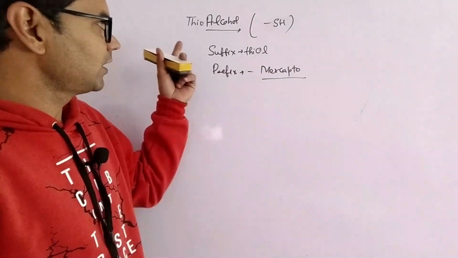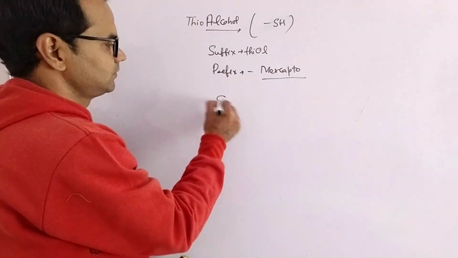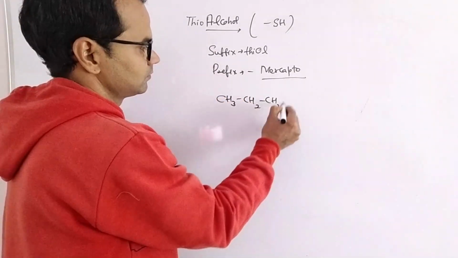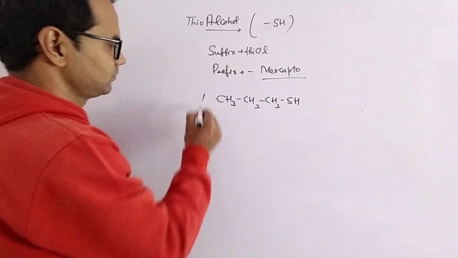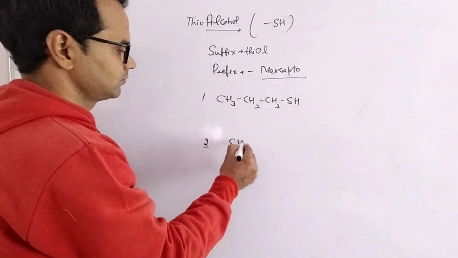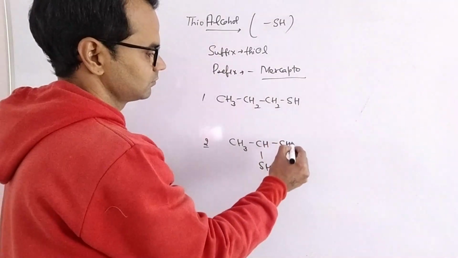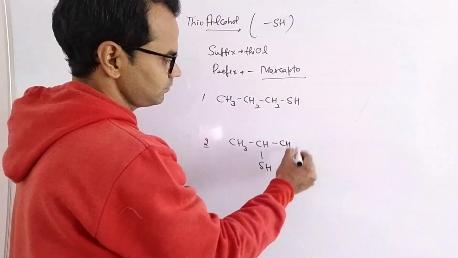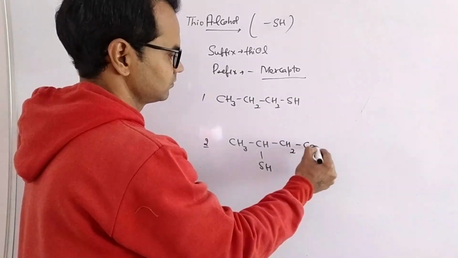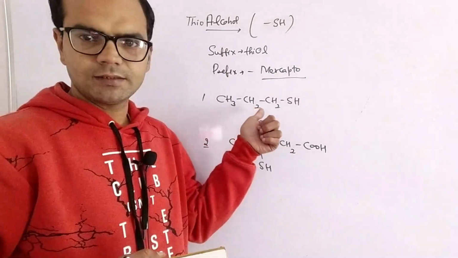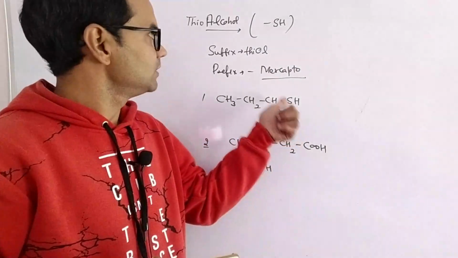So how do we write the thioalcohol IUPAC names? In the first case, there are 3 carbons. The functional group is as such, meaning thioalcohol.